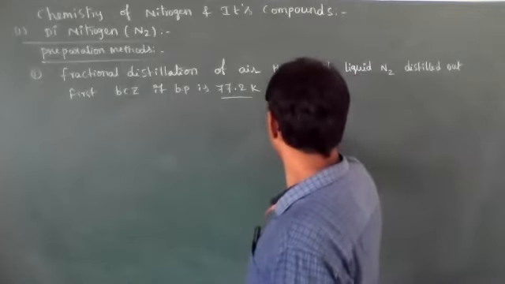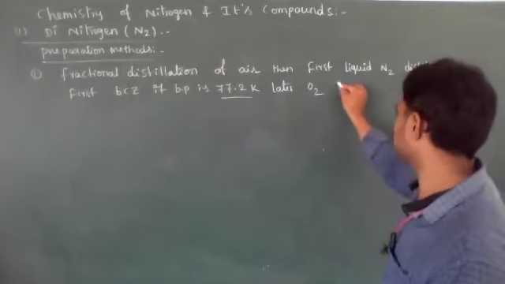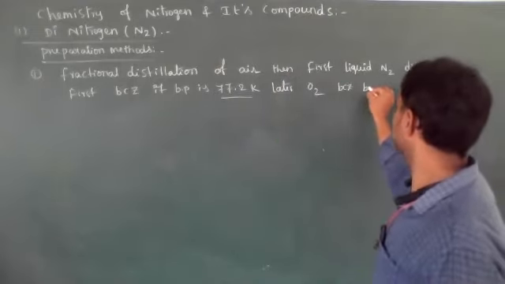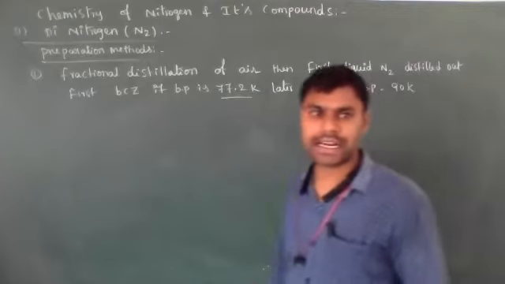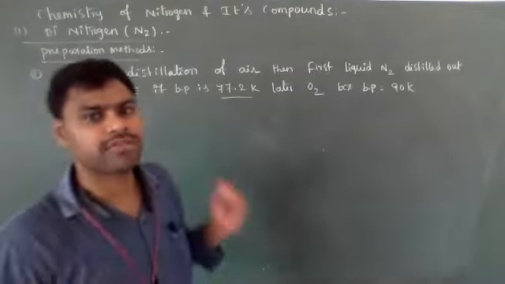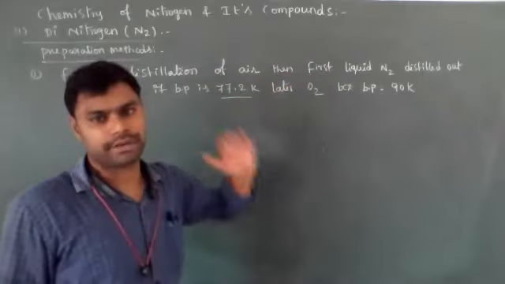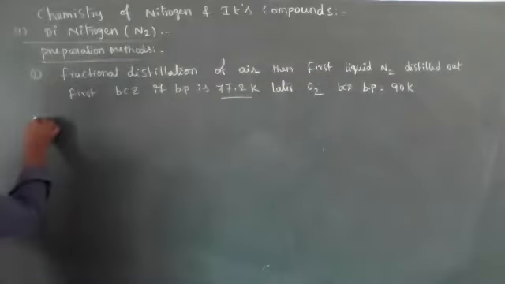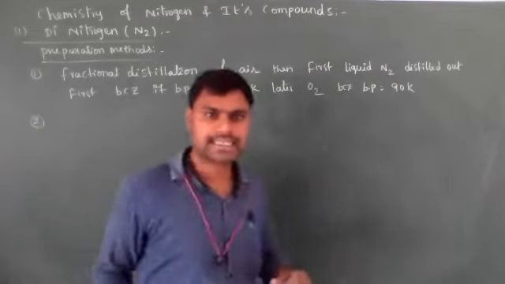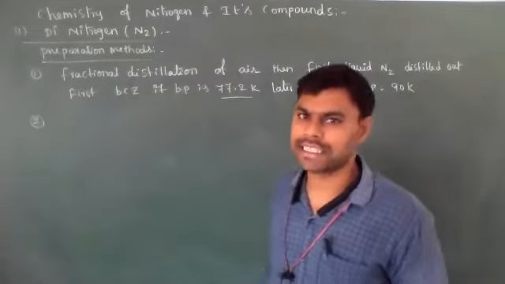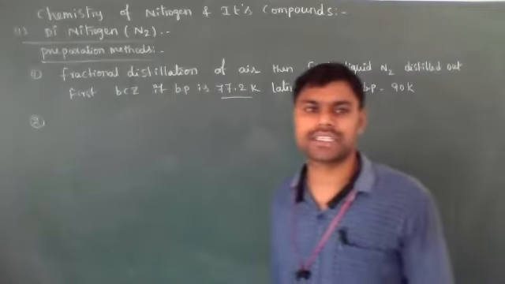Later, O2, oxygen gas will be distilled out, because its boiling point is around 90 kelvins. So from the fractional distillation of air, nitrogen gas we can prepare. This is the industrial method. In the industrial method, nitrogen gas is prepared by the fractional distillation of air.